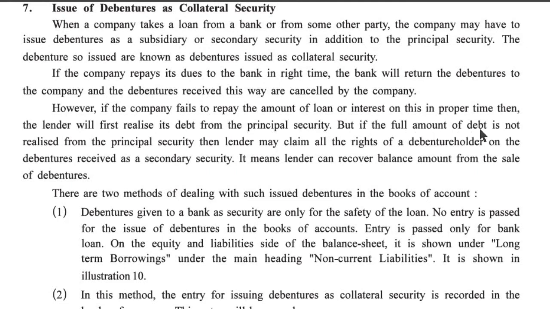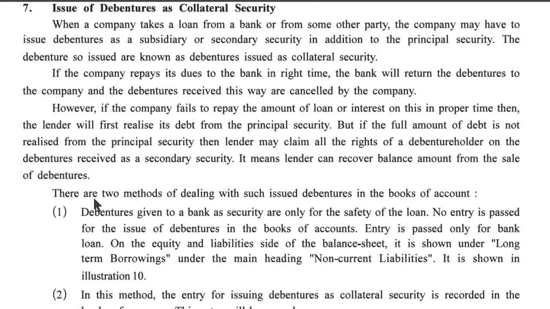But if the full amount of debt is not realized from the principal security, then the lender may claim all the rights of the debenture holder on the debentures received as a secondary security. It means the lender can recover the balance amount from the sale of debentures.